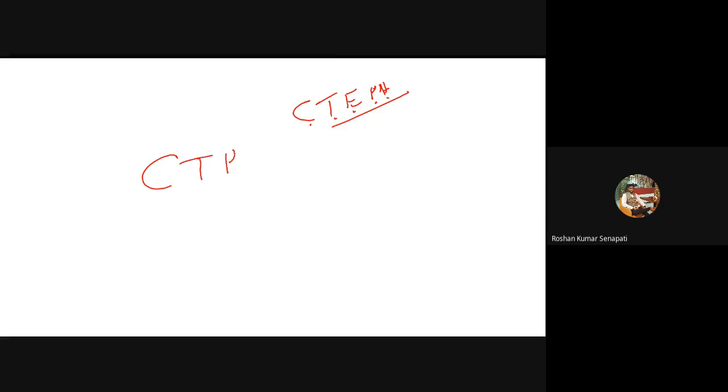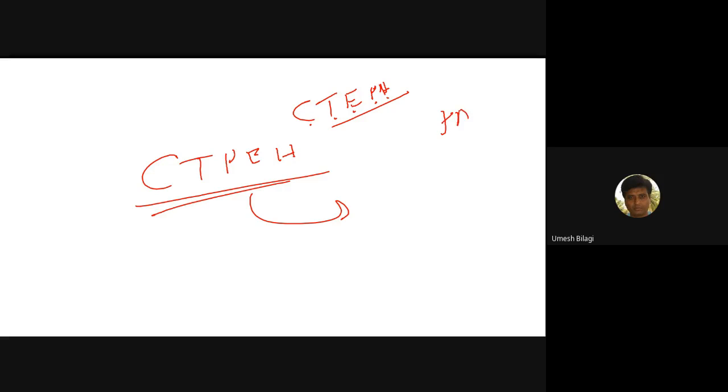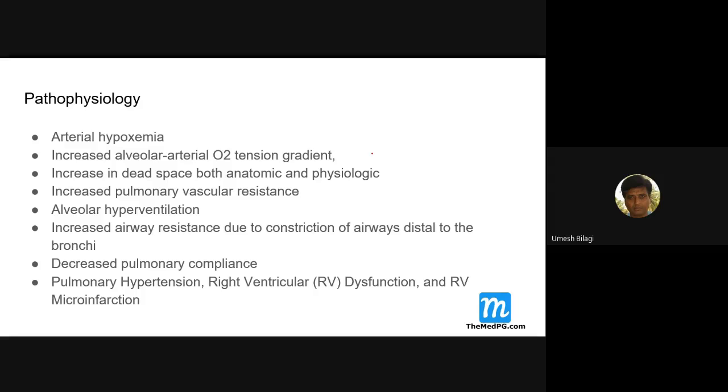Yes, sir. So this is the entity. This is chronic: multiple episodes of pulmonary embolism, or small pulmonary embolisms, leading to persistent pulmonary arterial hypertension, leading to complications of right heart failure and all that. That is the entity. You should know that.